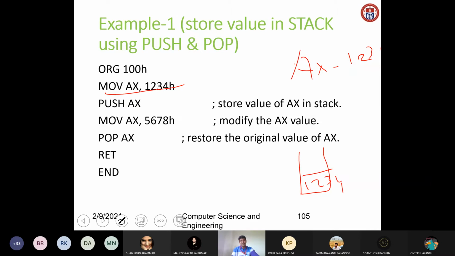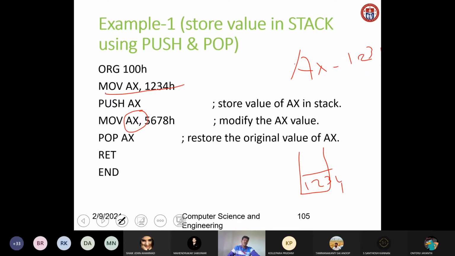Again, I am moving 5678 into AX. That is, I am modifying the AX value. So the AX value now is 5678. Then I am restoring the original value of AX.